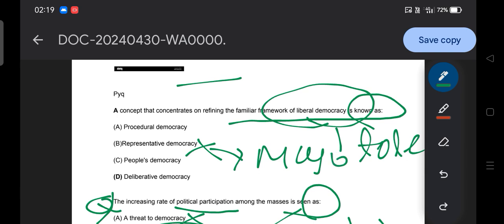That means if the majority supports, then it is okay, and the minority is no longer heard here. So the answer is deliberative democracy, and it is not representative democracy. So let's understand liberal democracy and deliberative democracy together.